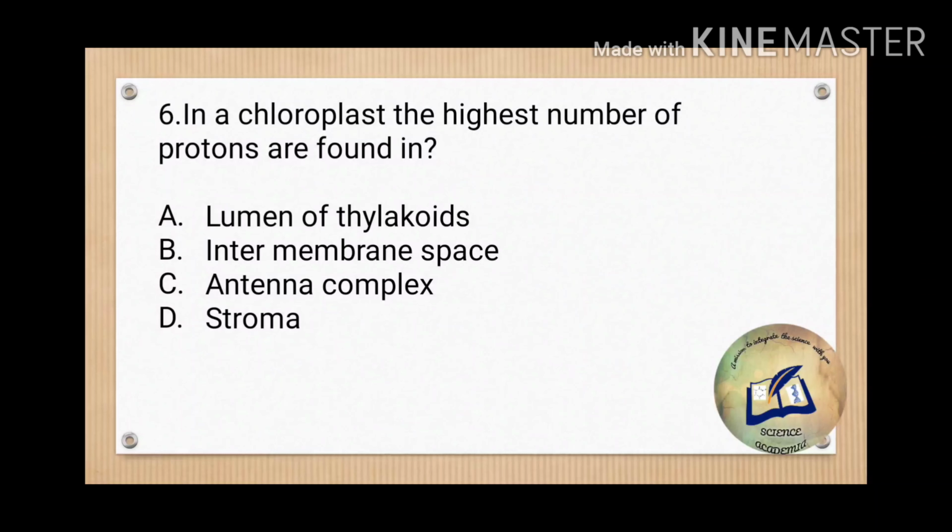The photolysis of water occurs on the inner side of the thylakoid membrane. So whatever protons are generated gather in that space and are high in number in that place only. Okay. So option A again is the correct answer. Today we are getting a lot of questions where option A is the correct answer.